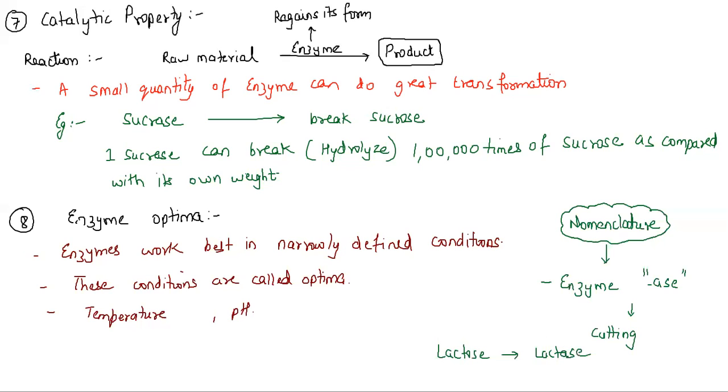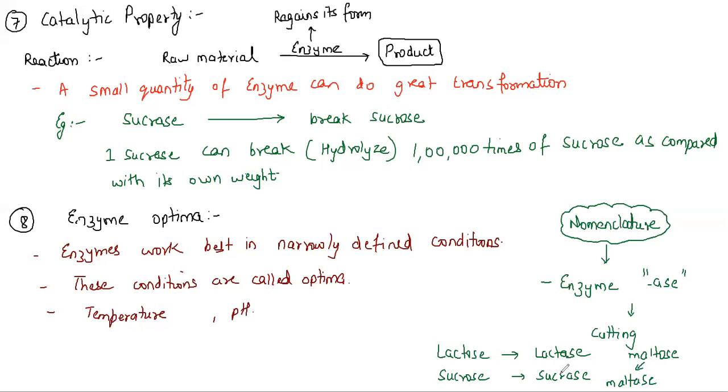If I am breaking sucrose, the enzyme I will use is sucrase. If I have a sugar like maltose, it can be broken down by the enzyme called maltase. So these are very important enzymes and the nomenclature.